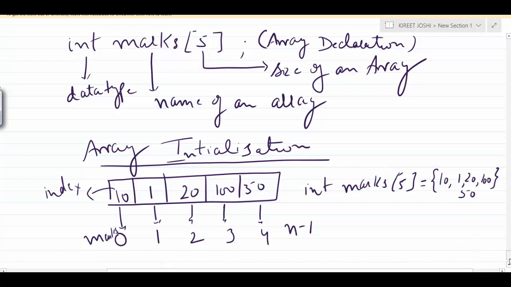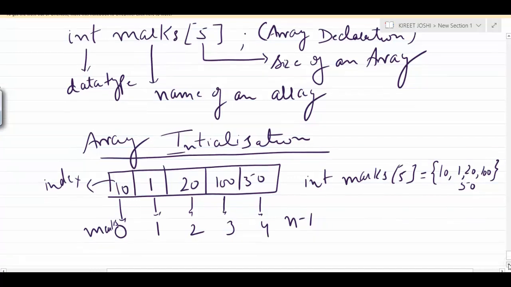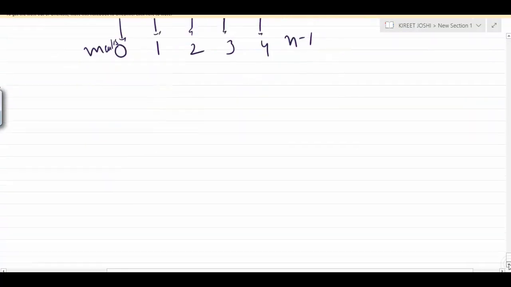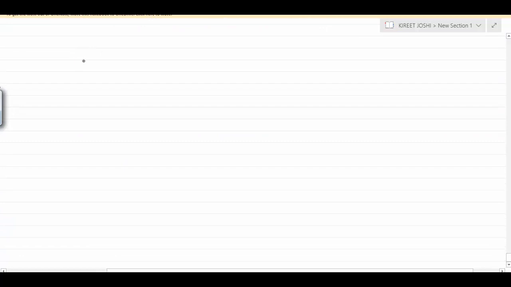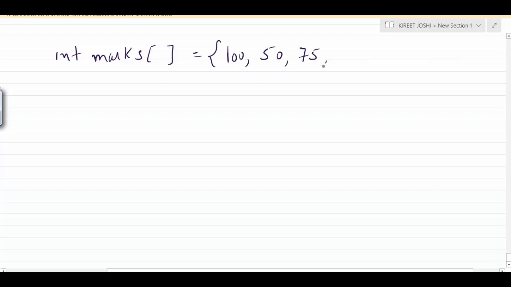Also, if we don't want to provide the size, we can do it like this: I write int marks and keep the size blank, without specifying anything, and then write 100, 50, 75, 90, 25.